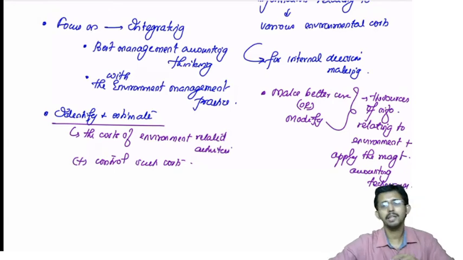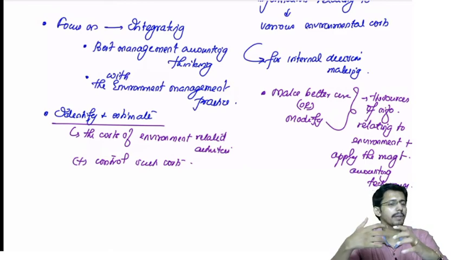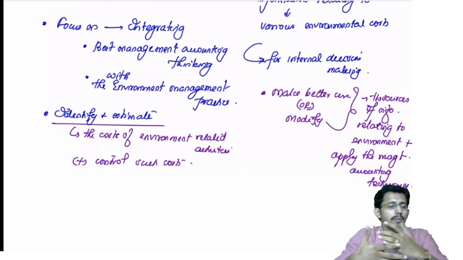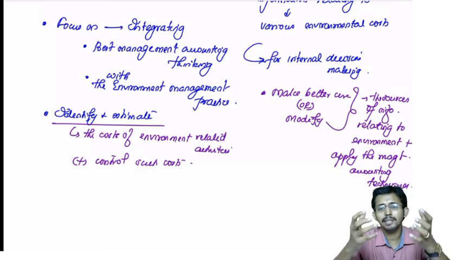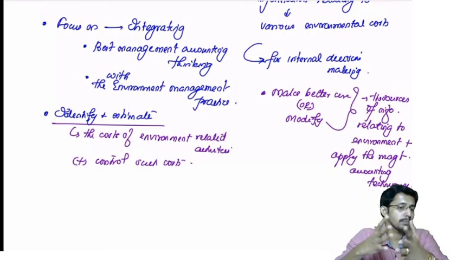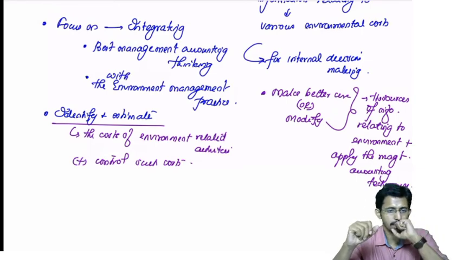So we are trying to apply the management accounting principles. Like we have learned a lot of techniques in management accounting. Those techniques we are trying to apply for environmental related information, and you are trying to get a refined information for the purpose of decision making. That is the whole purpose of environmental management accounting.